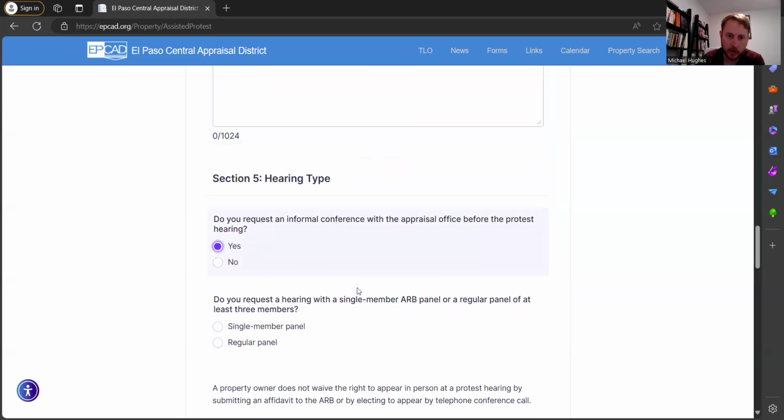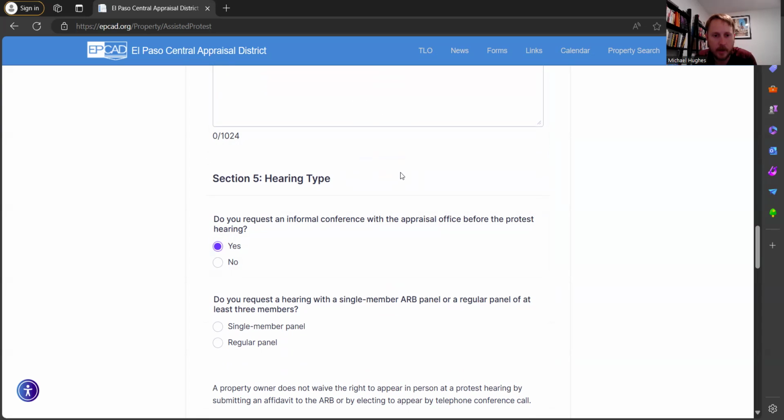You're gonna want to request an informal conference, definitely. So definitely yes on this. And basically, this is like you sitting down one on one with one of their appraisers or people at the El Paso Central Appraisal District.